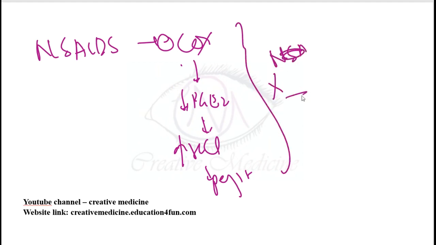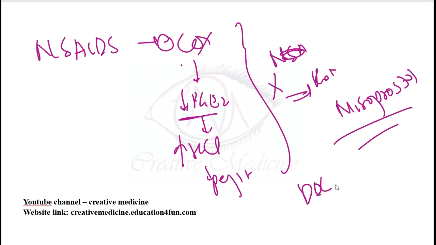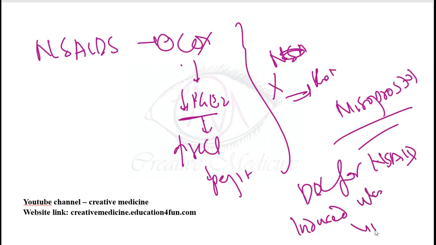For NSAID induced peptic ulcer, we can give a drug called misoprostol. This misoprostol is a prostaglandin analog, so as a result it will inhibit the HCl production. But this is not the drug of choice. What is the drug of choice for NSAID induced ulcer? Proton pump inhibitors are also the drug of choice for NSAID induced ulcer.